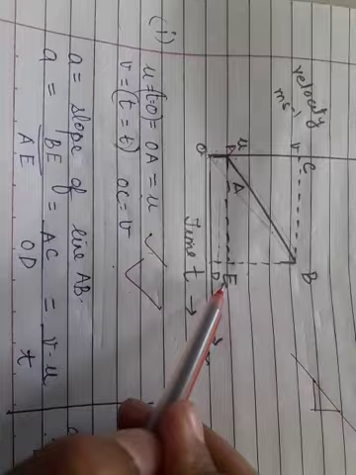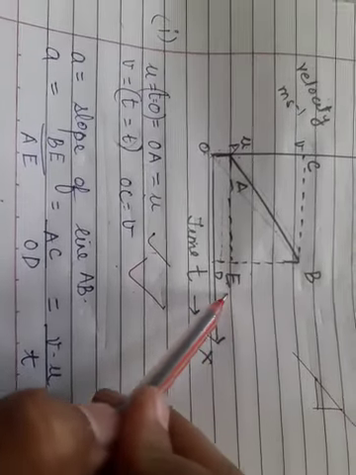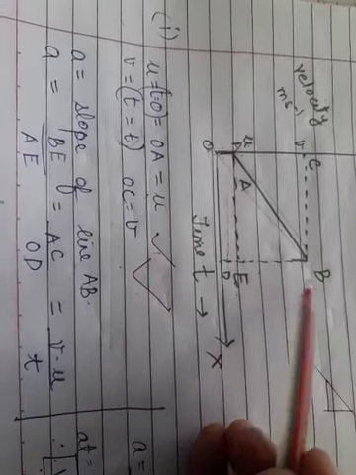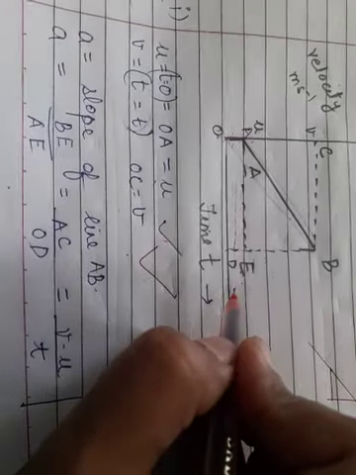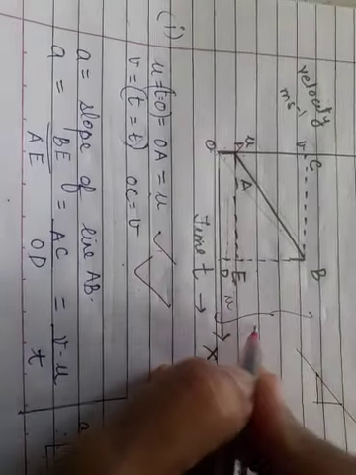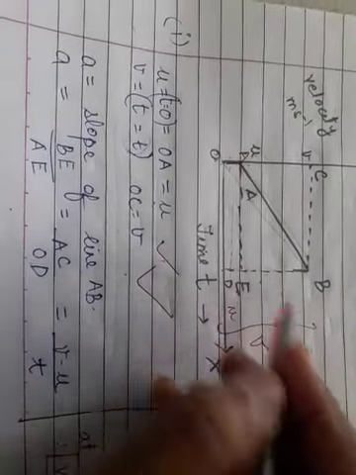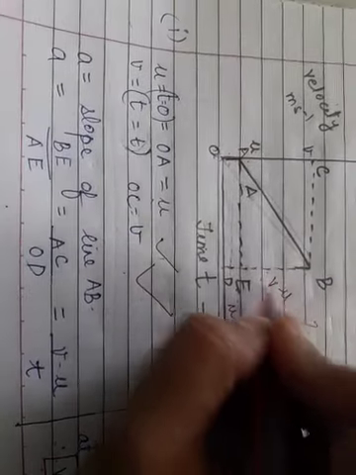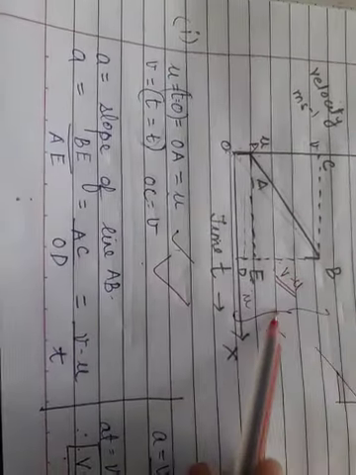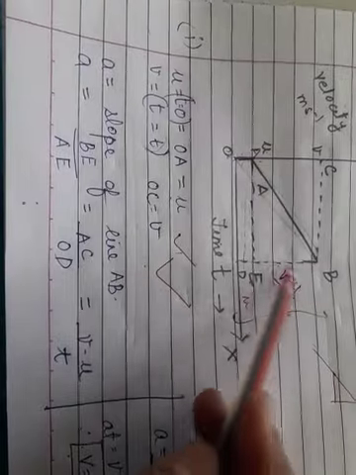So what is the value of BE? We don't know. If this is U and this is V, what will be the value of BE? It will be V minus U. I hope this is clear. If this is V, this is U, the value of BE will be V minus U.